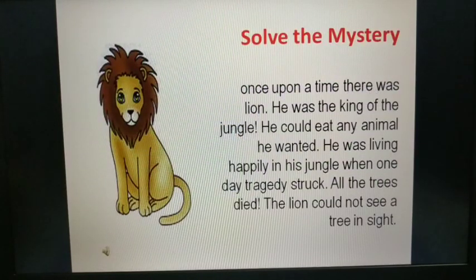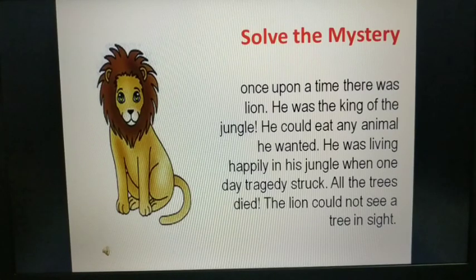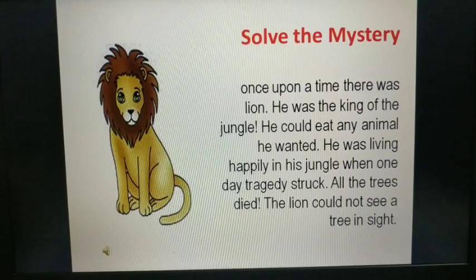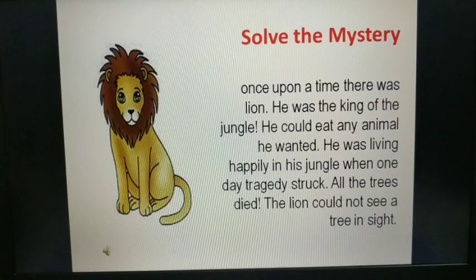So my dear students, the story is, once upon a time, there was a lion. He was the king of the jungle. He could eat any animal he wanted. He was living happily in his jungle when one day tragedy struck. All the trees died. The lion could not see a tree in sight.